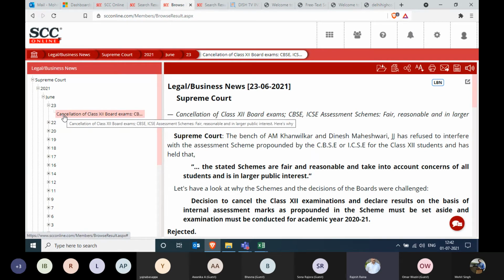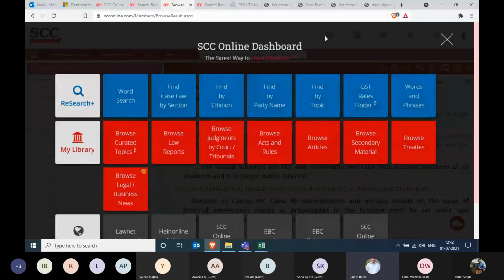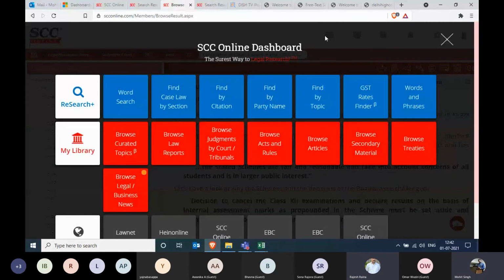Now let's move back to the dashboard. I think we've covered most of the options. Mohit, is there anything we have left out that we can cover quickly right now? No, I guess everything has been covered, Mr. Rana. Okay, then we are open to questions and answers. If anyone among the audience has any query, they can ask us now. We are open.